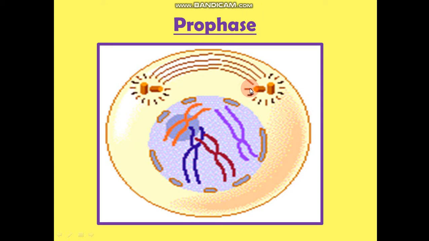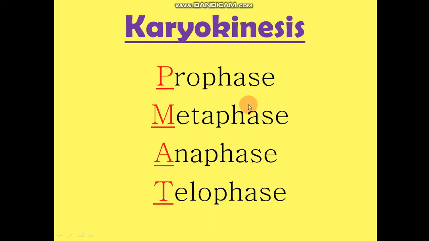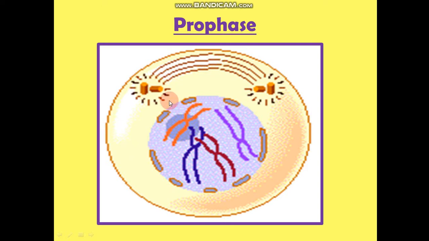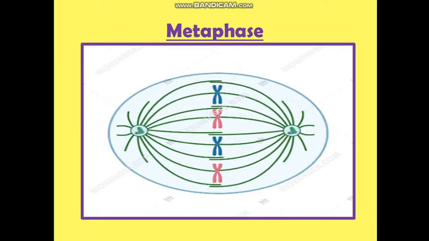The asters, these small rays which you can see surrounding the centrioles, will form spindle fibers. Then here you can see the nuclear membrane is disrupted. The nuclear membrane is now disappearing in fragments. You can see small fragments of nuclear membrane here. This is also one thing. Clear? So here the prophase ends. After the prophase comes the metaphase. Remember PMAT.